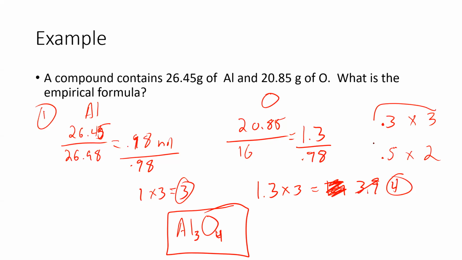So anytime you have a 0.3, you're going to want to multiply by 3, and anytime you have a 0.5, you're going to want to multiply by 2. Any questions on empirical formulas? Okay.